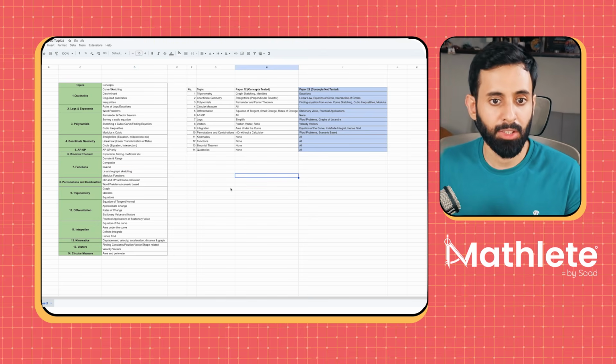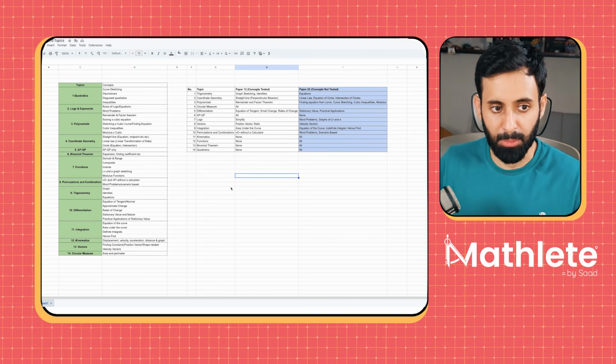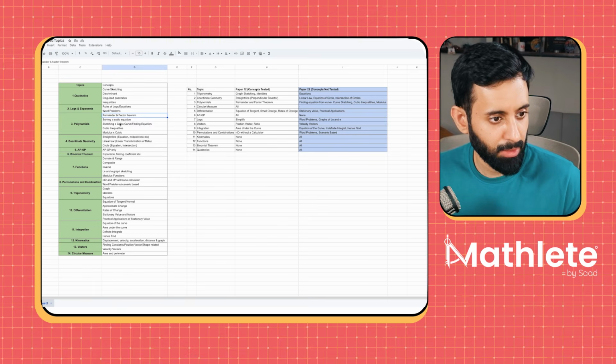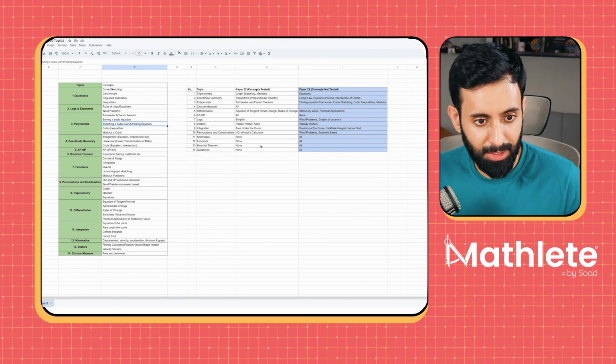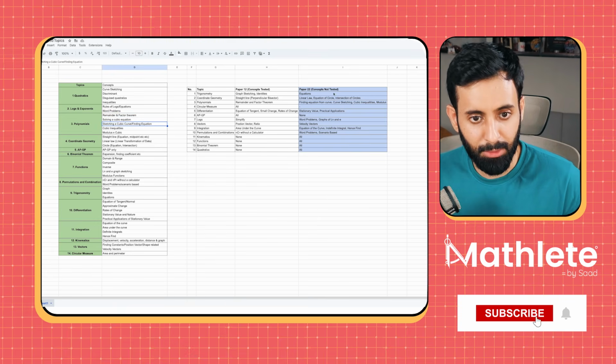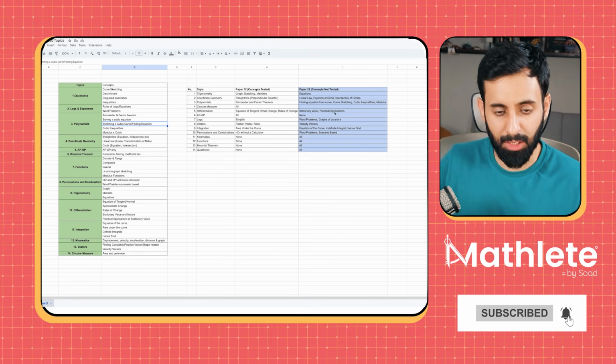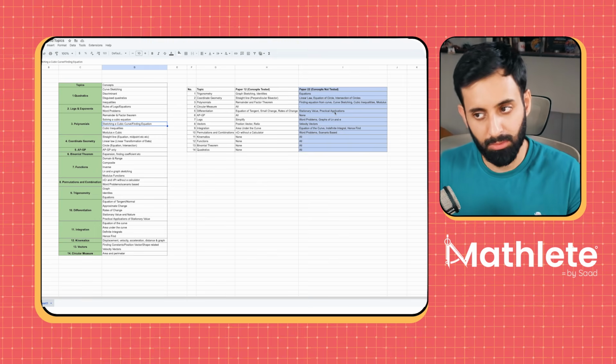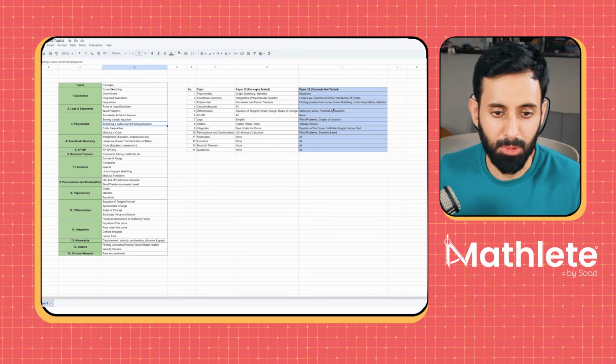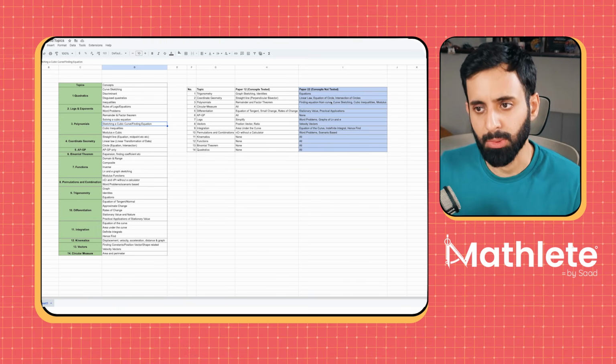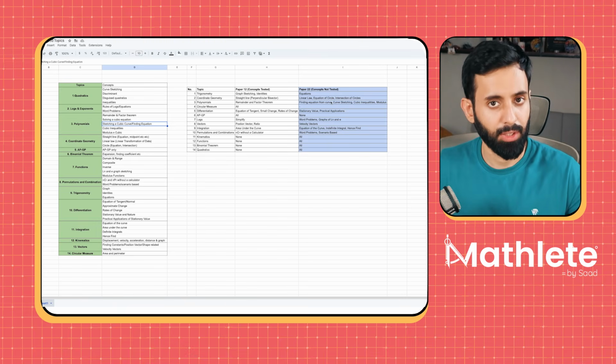Now if let's say you did not appear for paper 12, you maybe sat for paper 11, then all you have to do is pick concepts from here and list them here, and the concepts that you're left with will be the ones that will be tested in paper 2 variant 1. Not with 100% guarantee, but you can expect those topics to be tested with a significant degree of accuracy.